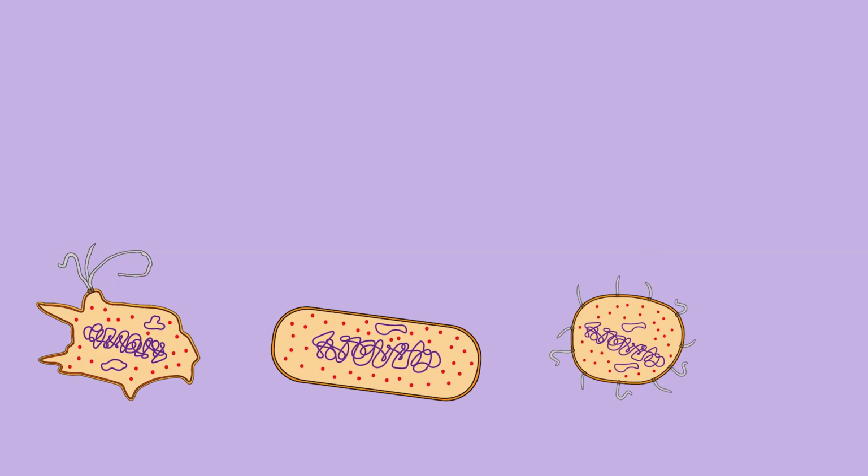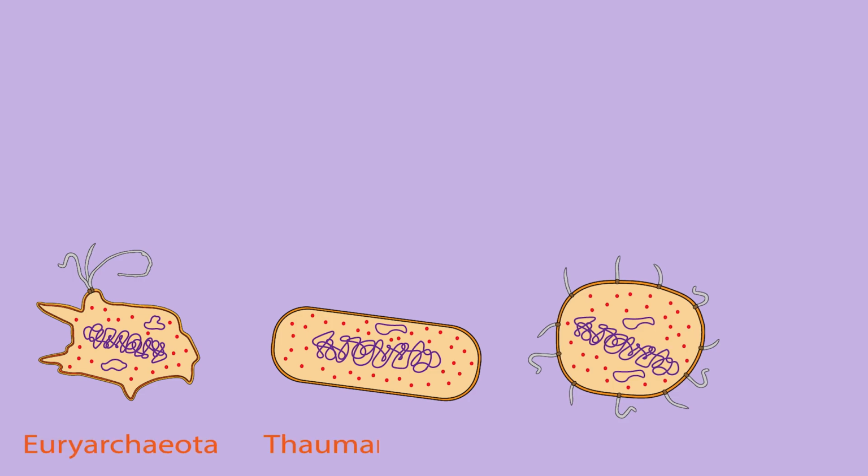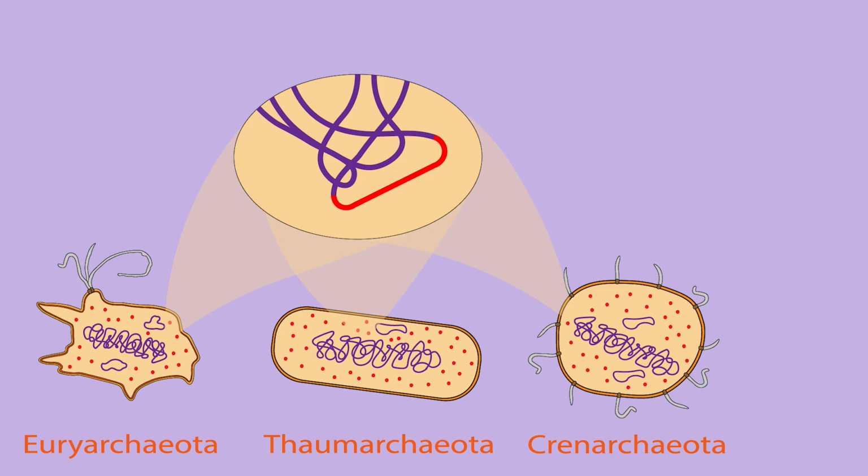The answer is that only three archaea phyla, Euryarchaeota, Crenarchaeota, and Thaumarchaeota, have the specific homologs in their genomes encoding the enzyme tRNA isoleucine agmatine cytidine synthetase, or we could call it briefly TiaS.